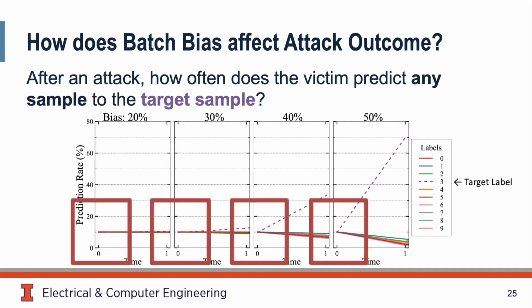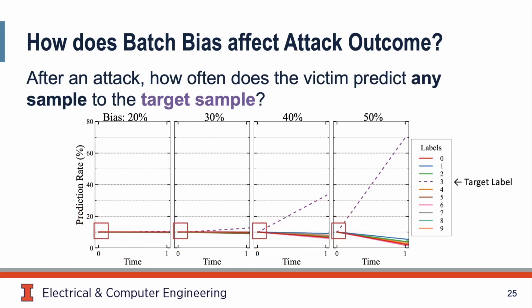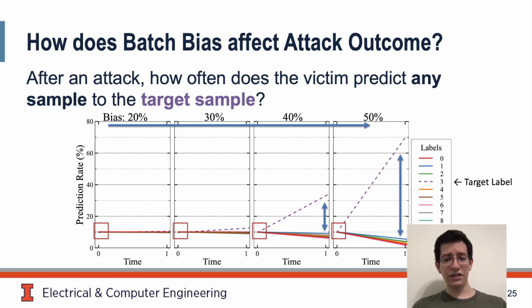We observe, at time 0, that our model is pretty close to this correct prediction rate. After the attack, we see the prediction rate of the target label increase and the prediction rate of others decrease, with a direct correlation between bias in batch and bias in the model. After the attack, the model, as the adversary wanted, is now misclassifying many samples to the adversary's specified target. In the paper, we present an extension which uses more attack threads to achieve more bias.